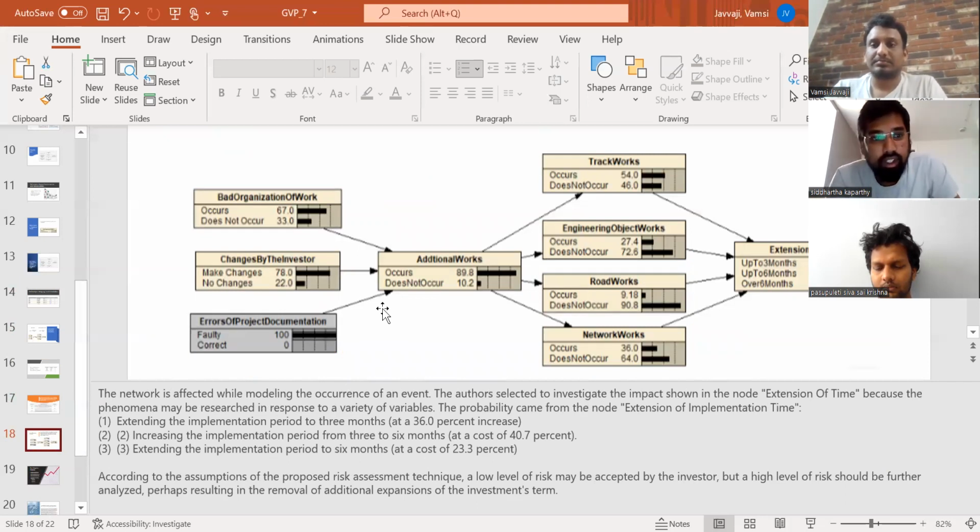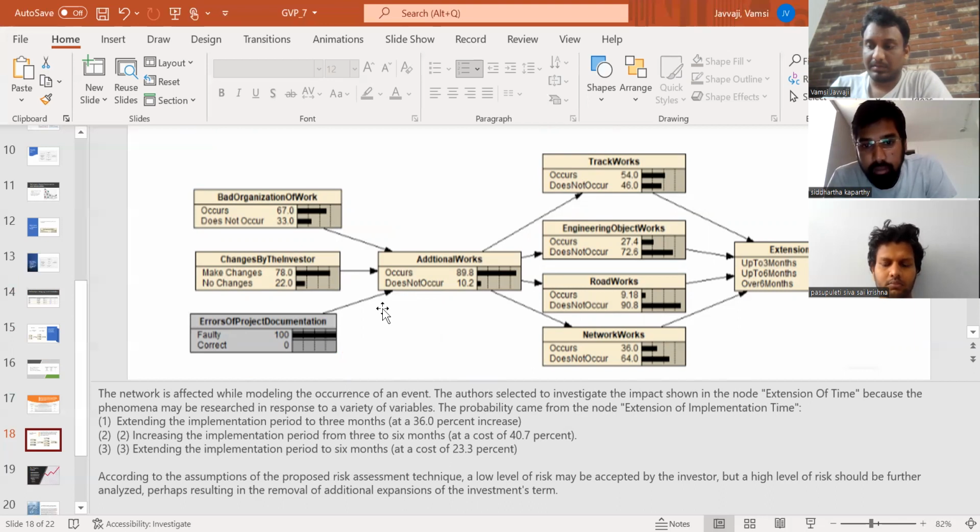Thank you, Vamshi. Here I'm going to explain how the network is affected while modeling the occurrence of an event. The author selected to investigate the impact shown in the node extension of time because the phenomena may be researched in response to a variety of variables.